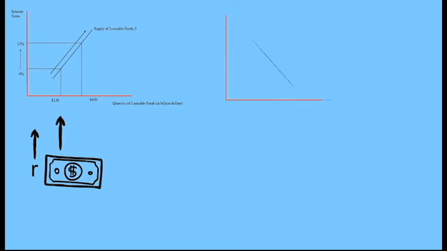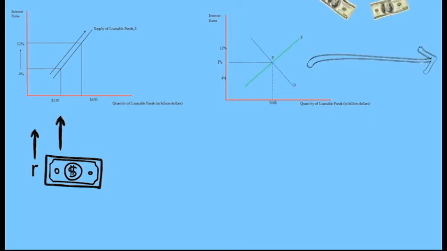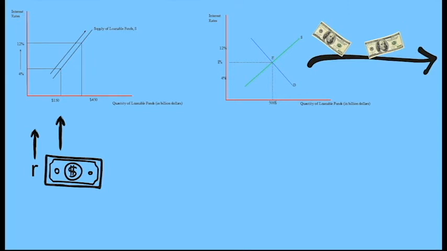If we draw both curves in a single graph, they coincide at a point where the interest rate is called the equilibrium interest rate. In this graph, the equilibrium interest rate is 8%. At an interest rate of 8%, the projects that are profitable at 8% interest rate are funded, while those that do not earn profit at that interest rate are not funded.